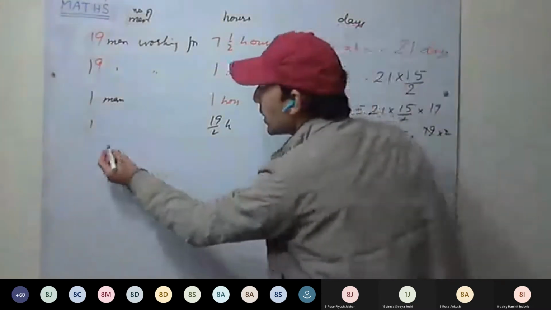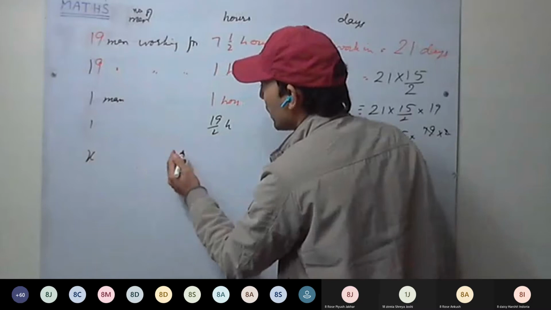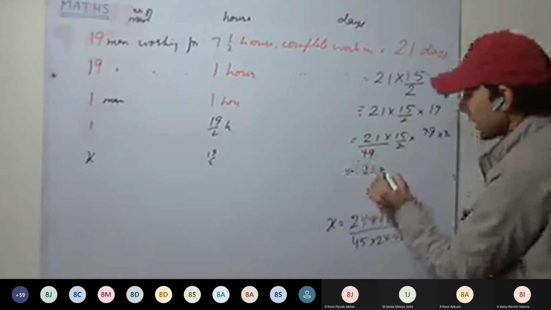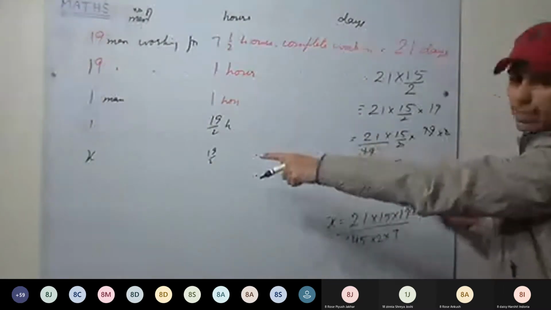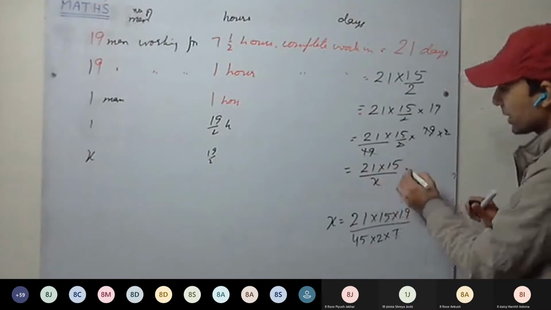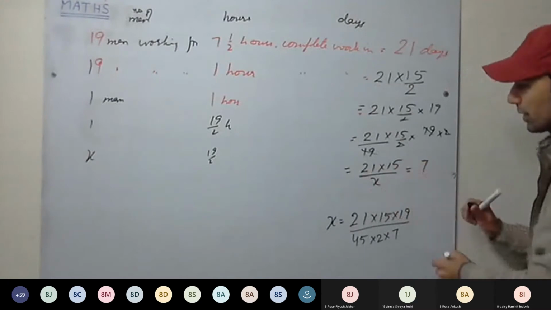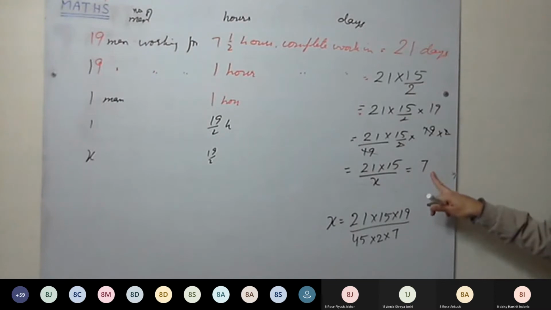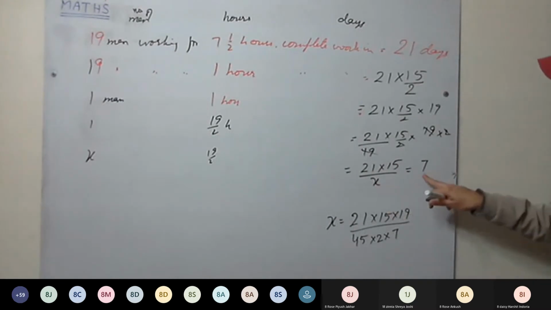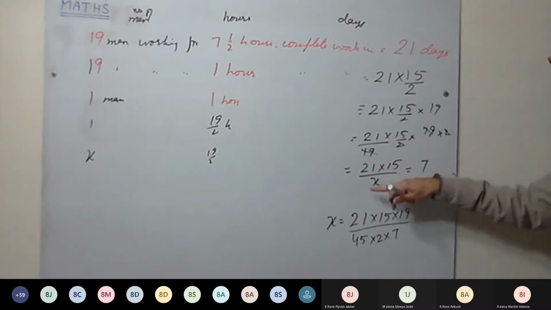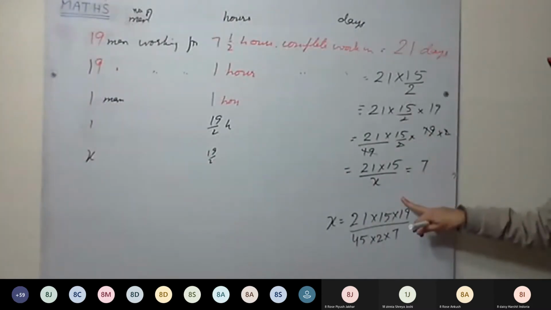Now X men working for 19 upon 2 hours a day, we have to find how many days they will take. Men have increased to X, which means the number of days will decrease. This is given equal to 7, the number of days they took. Now X is coming out to 45. 3 into 15, 7. Understood this one?